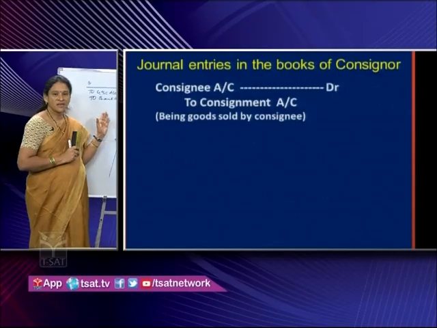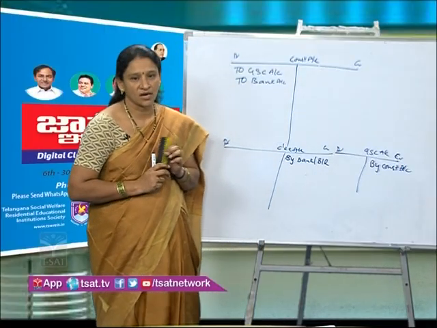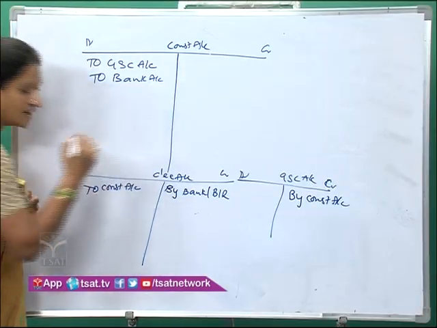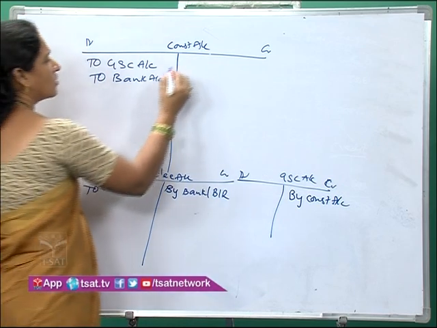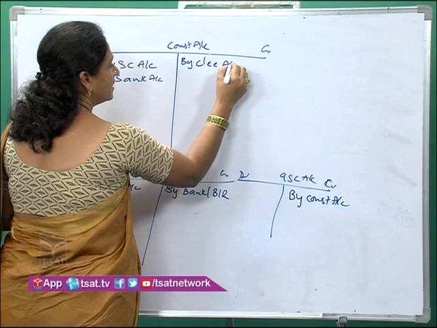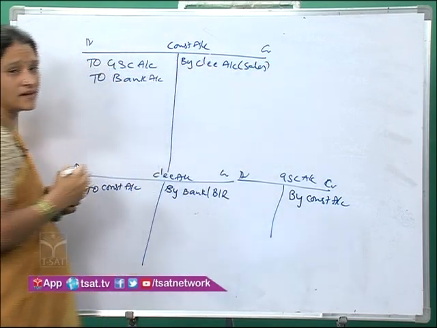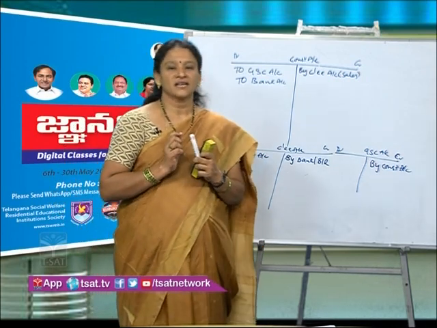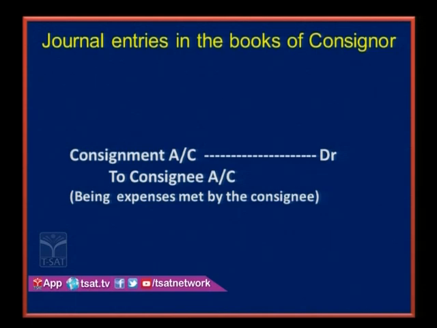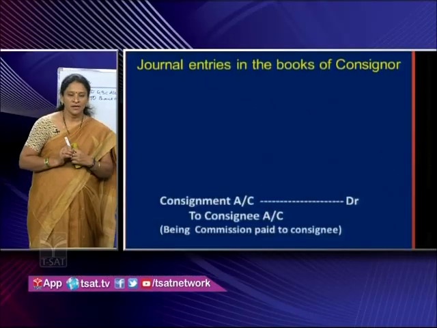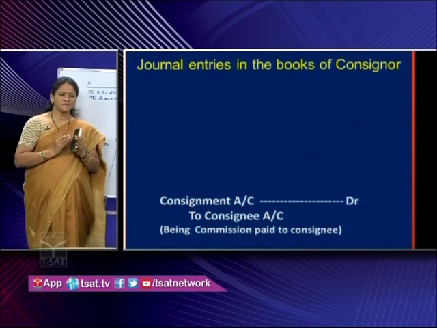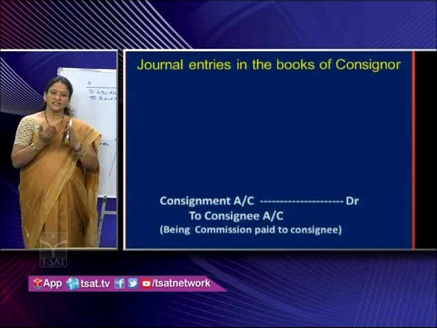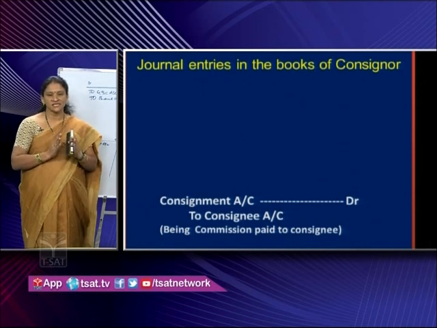In our ledgers, we are maintaining both consignee account and consignment account. So, in consignee account, I will show it as to consignment account, and in consignment account, I will show it as by consignee account. This is for the sales made by the consignee. And the next one is for the expenses met by the consignee. Whether it is an expense or commission, the entry will be the same, because if the consignor is paying in terms of expense or commission or bad debt, anything that accounts as an expenditure on the consignment.